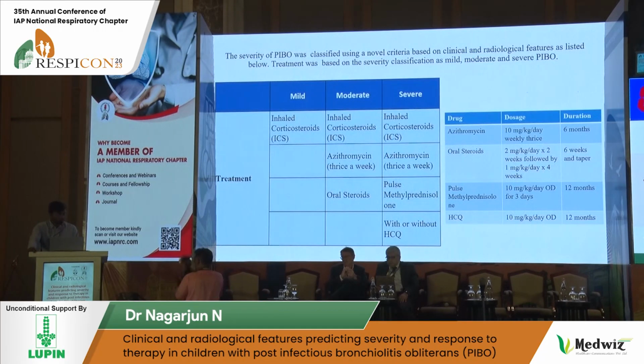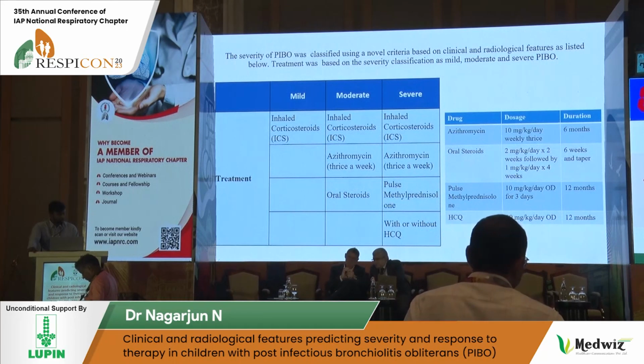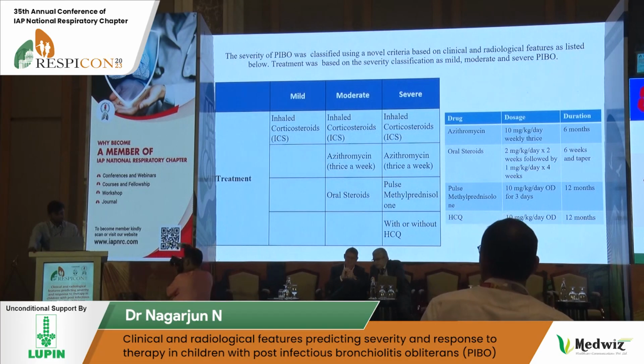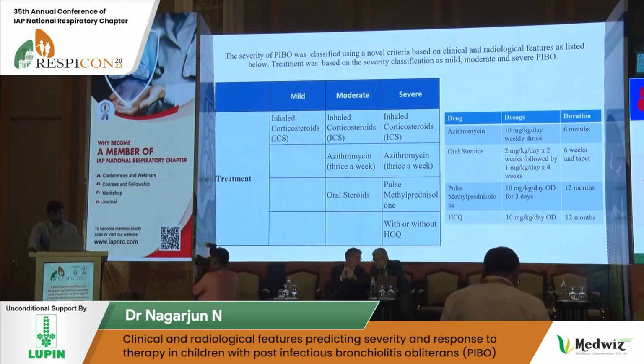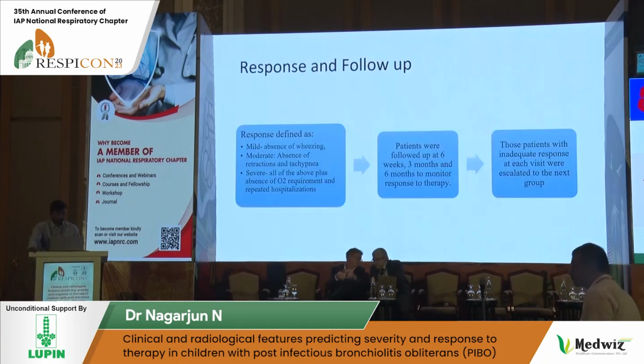So based on severity, both clinical and radiological, we treated the child as mild, moderate, or severe PIBO. In the mild category, we just treated the children with inhaled corticosteroids. In the moderate category, we treated with inhaled corticosteroids, azithromycin for a period of 6 months, and oral steroids as a tapering dose over 6 weeks. In the severe category, we treated with inhaled corticosteroids, azithromycin, pulse methylprednisolone with or without hydroxychloroquine.